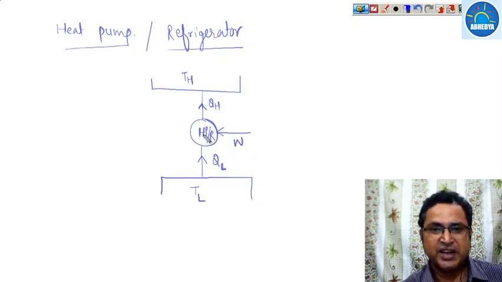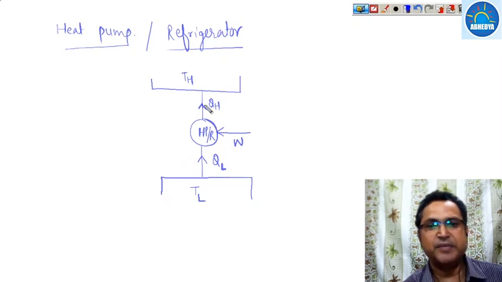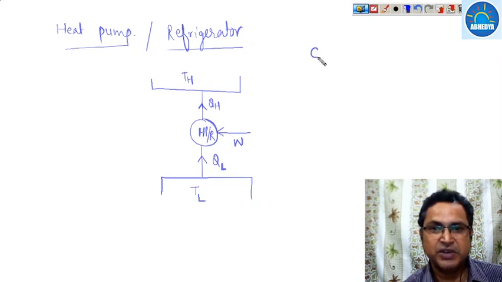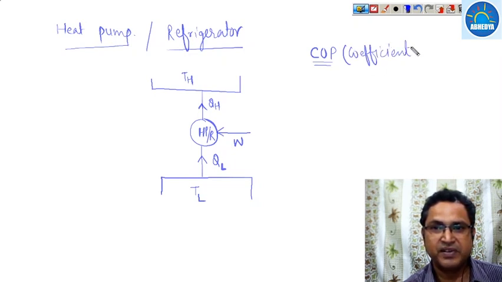Okay, then the heat pump is to maintain the temperature of the body higher than the ambient temperature, while the refrigerator maintains the temperature of a body lower than the ambient temperature. Now for heat pump and refrigerator, one term has been defined which is known as COP, the coefficient of performance.